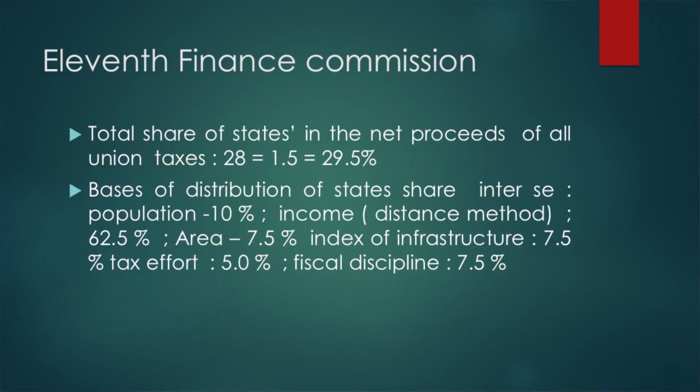So for example, among the states in India, some states are categorized as first state, second state, third state in income categories. Per capita state income is very high in some, whereas some states do not have that much per capita income. So based on this calculation, those states whose per capita income is very, very low are taken as an important criterion, and 62.5% has been allocated for it. Then area: for example, there are some very small states like Goa or Arunachal or the seven sister states in the northeast.